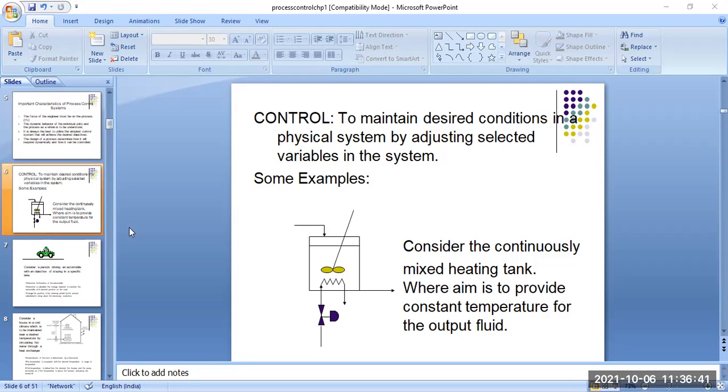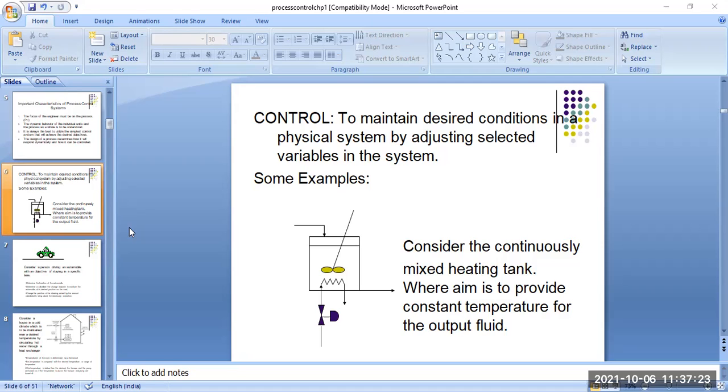Okay, so this is an example of a control system. All of you know this: control means to maintain desired conditions in a physical system by adjusting selected variables in the system. That means we have to control the physical system variable by adjusting different types of knobs, switches, control action variables or valves. This is one simple example here.